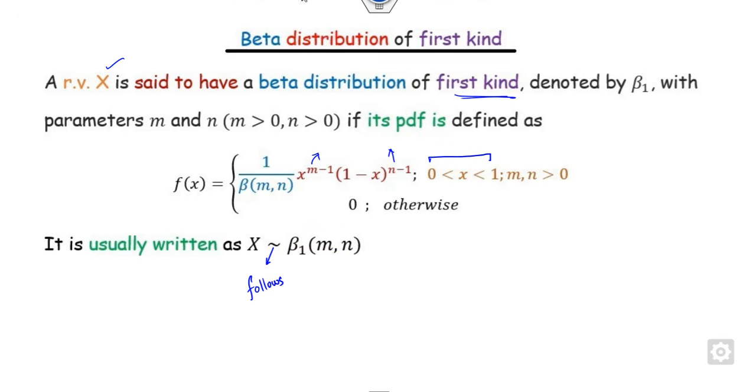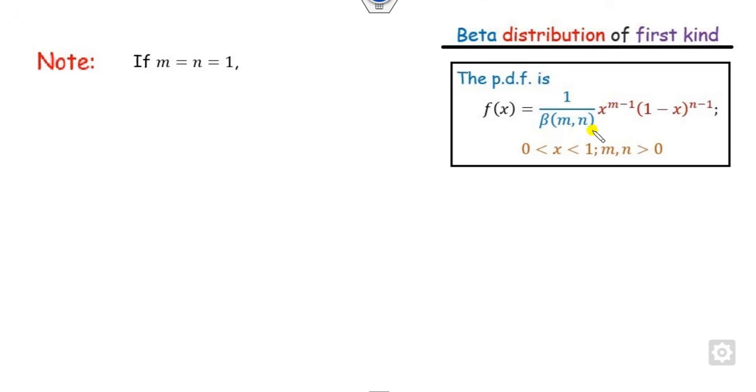Similarly, the values of m and n are positive. So if you substitute m and n equal to 1 here, what will happen? This part will be x raised to the power 0, that is 1. This part is also 1. What is the beta function of (1, 1)? That is the gamma function of 1 times the gamma function of 1 upon the gamma function of m plus n, which is 1 upon 1 factorial, that is 1.